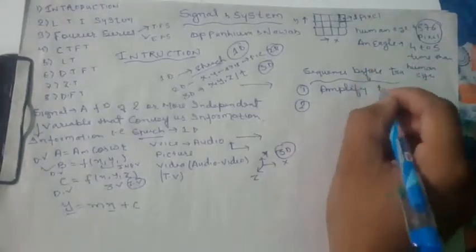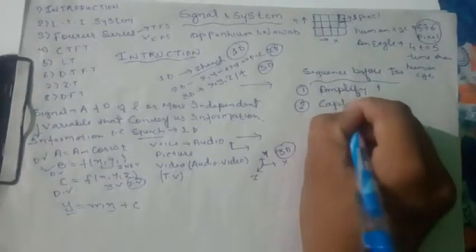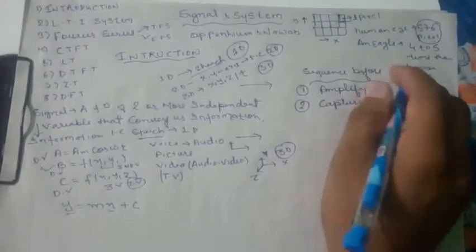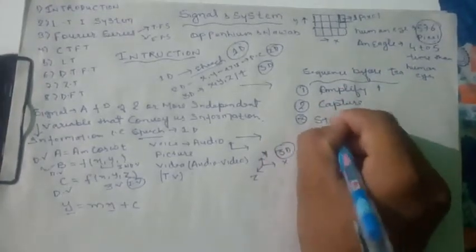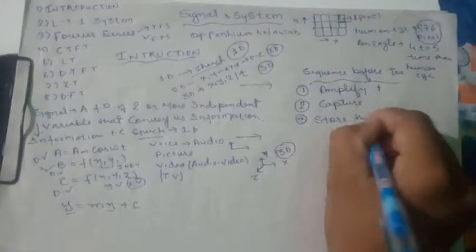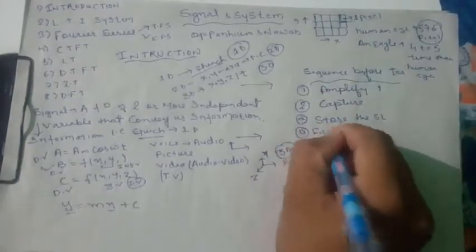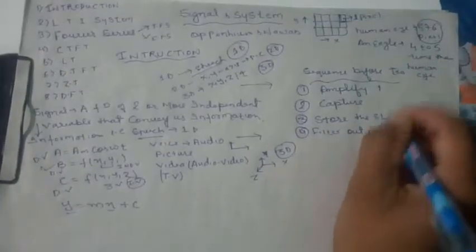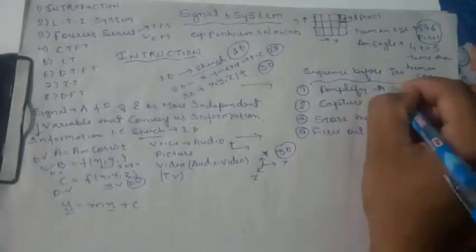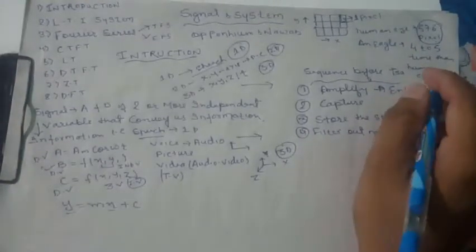Okay, for which you require an amplifier. The second one, we have to take capture. We have to take the signal. The third step is store. We have to store the signal. And the fourth one, we have to filter out the noise or any errors. Technically, amplifier means enhance; the quality should be enhanced.